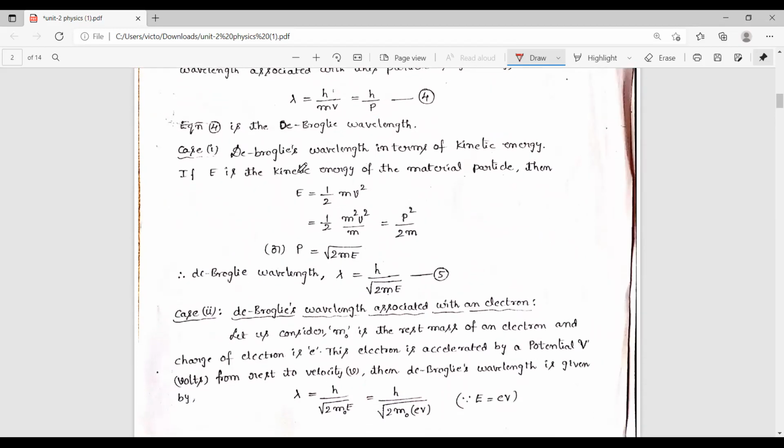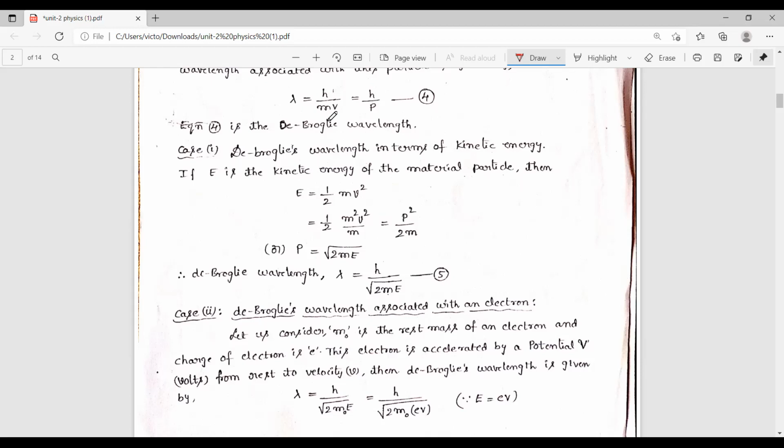Case 1, de Broglie's wavelength in terms of kinetic energy. Actually, in exam point of view, we have different kinds of expression for the wavelength. One of the expressions of the wavelength is lambda is equal to h by mv. That means in a problem, if they give Planck's constant, mass and velocity of the particle, then we can calculate the de Broglie wavelength lambda by the expression lambda equal to h by mv.